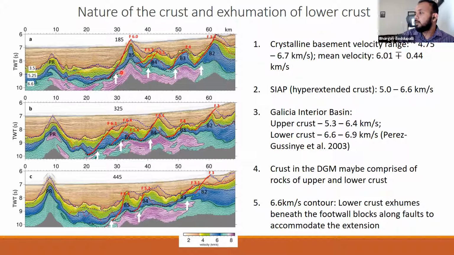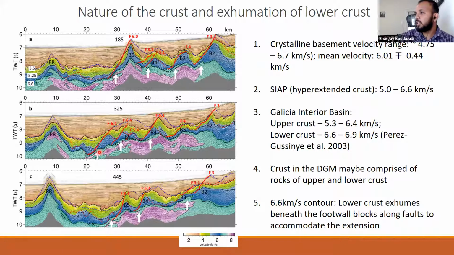we see an interesting observation: the lower crustal rocks shallow up at the fault intersections along the faults. Wherever there is a fault intersection, the 6.6 contour shallows within the footwall blocks along the faults.